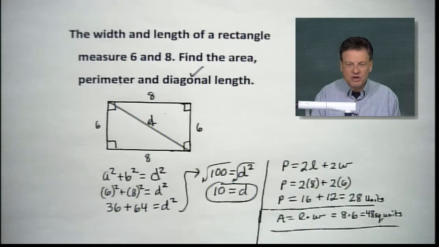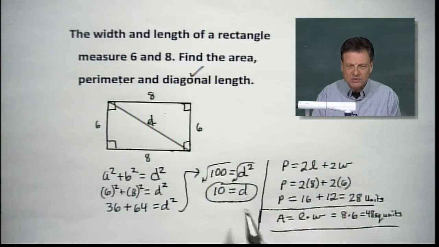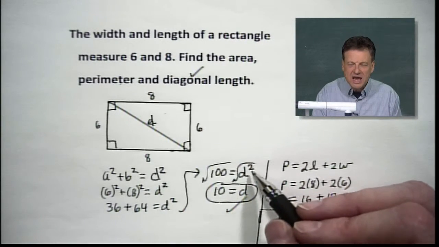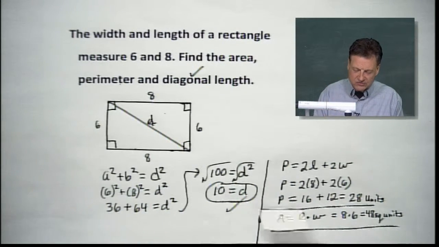So there you have the 3 ingredients. By the way, this would be in whatever the units are. This is no squaring with the diagonal. There it is. And why is there no squaring? Because we took care of the D squared and reversed that process. So we're back down to inches, feet, yards, whatever you happen to use for your units.